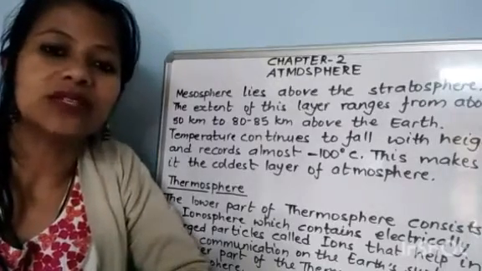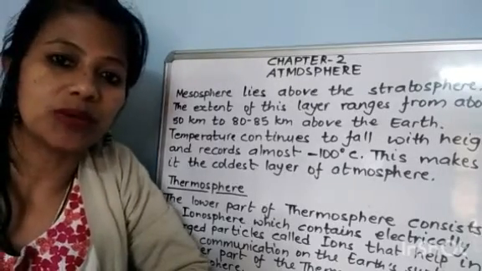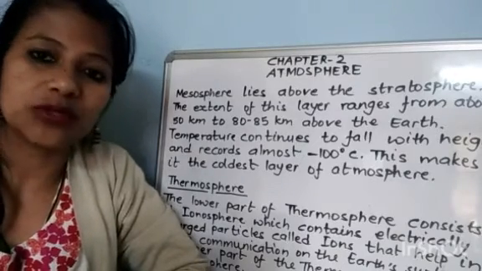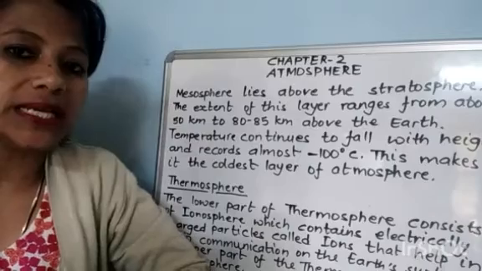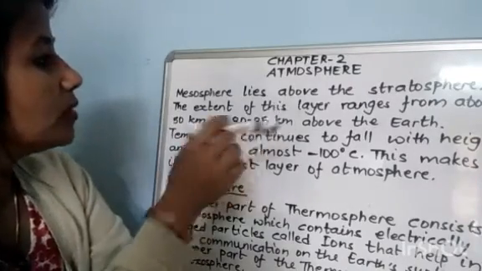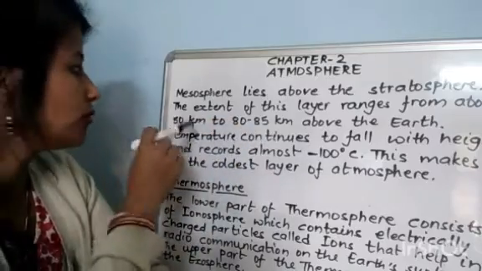Hello class 7th, let's continue the chapter 2 atmosphere. Today we will be studying mesosphere, the third layer of the atmosphere. Mesosphere lies above the stratosphere.